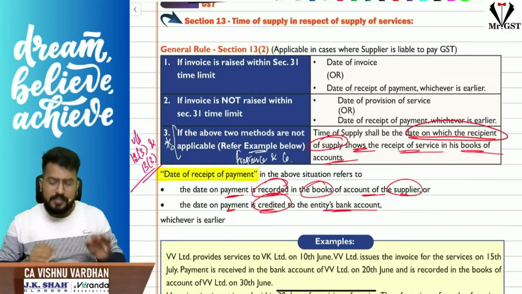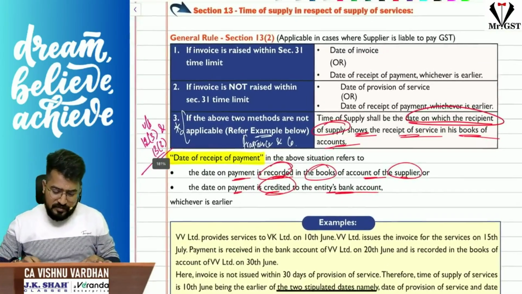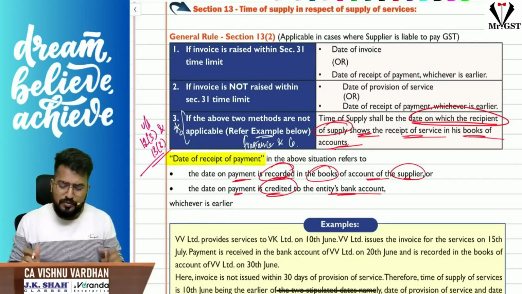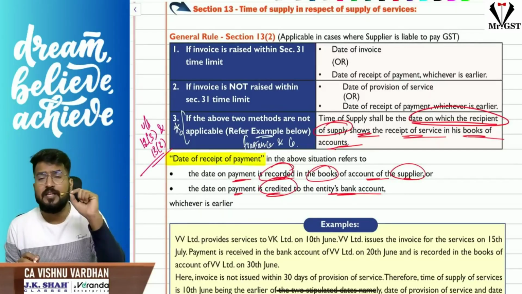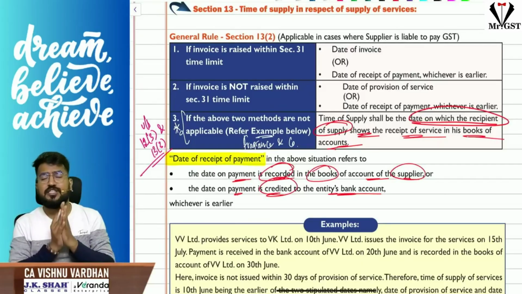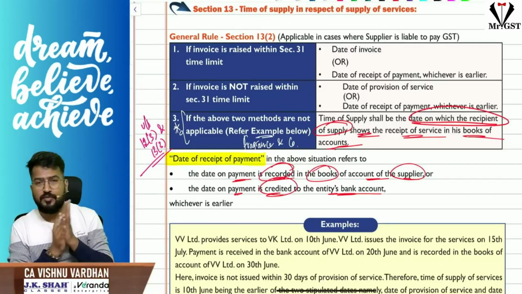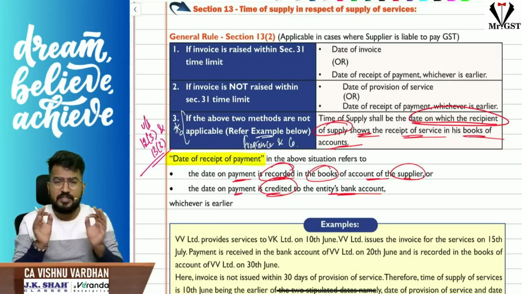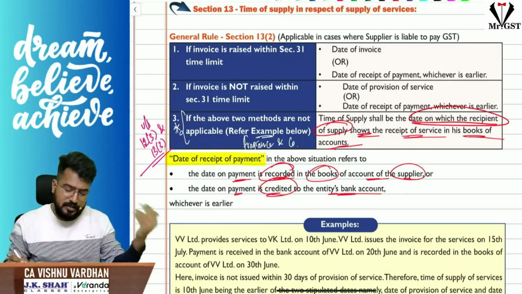So in 13 subsection 2, time of supply for services general rule, what we have to see is, as per section 13 subsection 2, we should first see the fundamental question whether tax invoice is raised within section 31 time limit or not. So what is the question we have to ask? Whether invoice is raised within section 31 time limit or not. Answer can be yes, answer can be no.